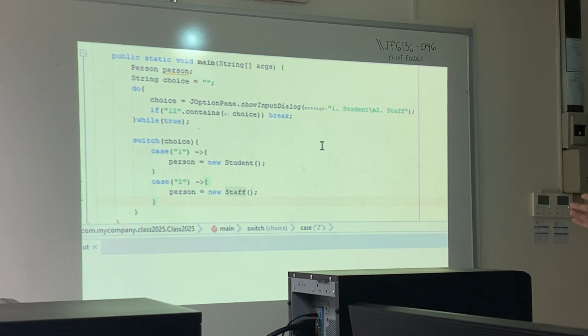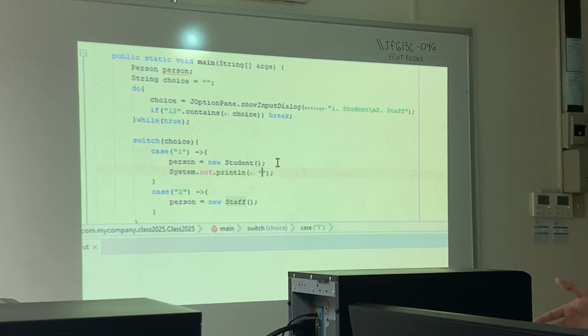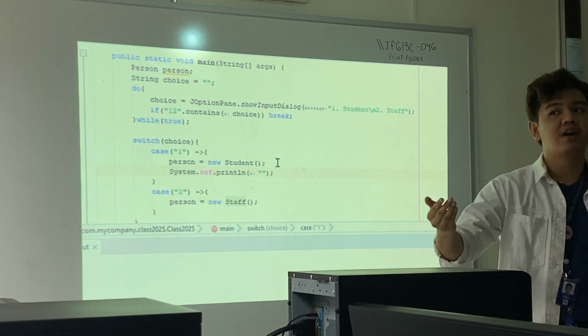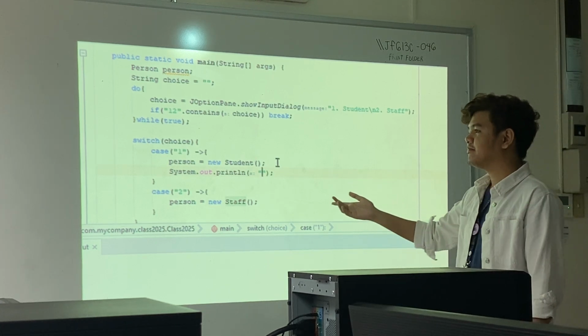Now, there is one problem if you are, of course, declaring it as a person but instantiating it as a student. Okay? So, let's go here. And let's say, normally we are able to access, right, if this is a student extends person, we should be able to access the student ID.